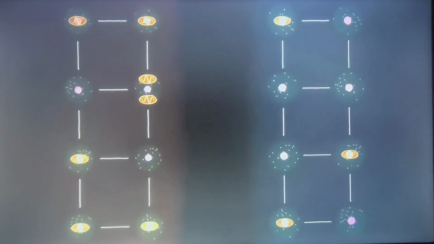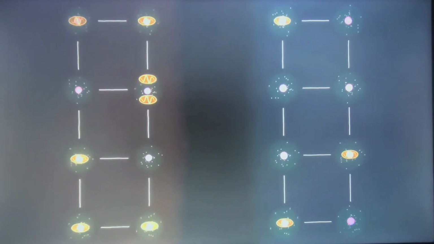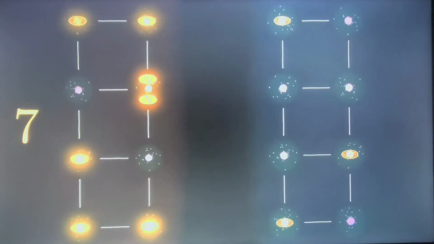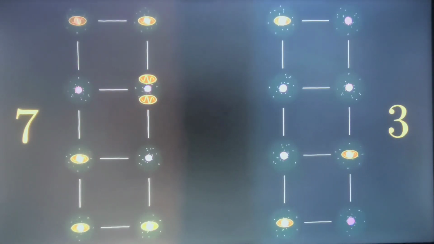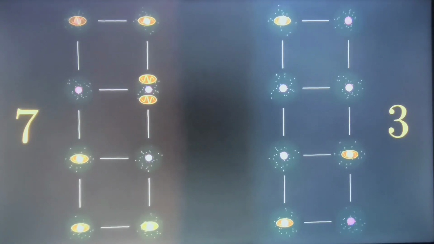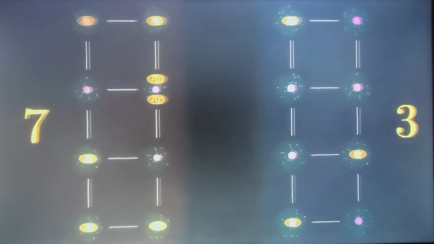Each atom vibrates according to the number of energy packets it has. The more packets, the more it vibrates. So let's start with 7 packets of energy in the left bar and 3 in the right. The number of energy packets in each bar is what we'll call a state. First, let's consider just the left bar.